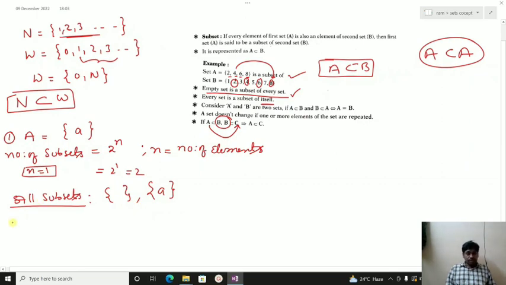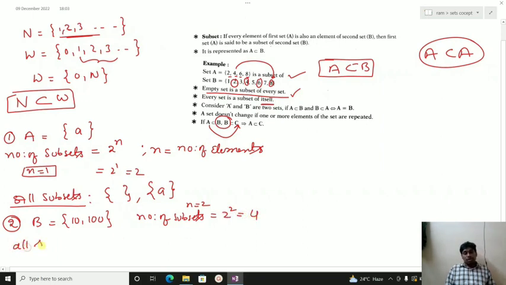Second, if B is another set having two elements, 10 and 100, then the number of subsets: n is equal to 2, so 2 power 2, 2 twos are 4, so 4 subsets are possible.